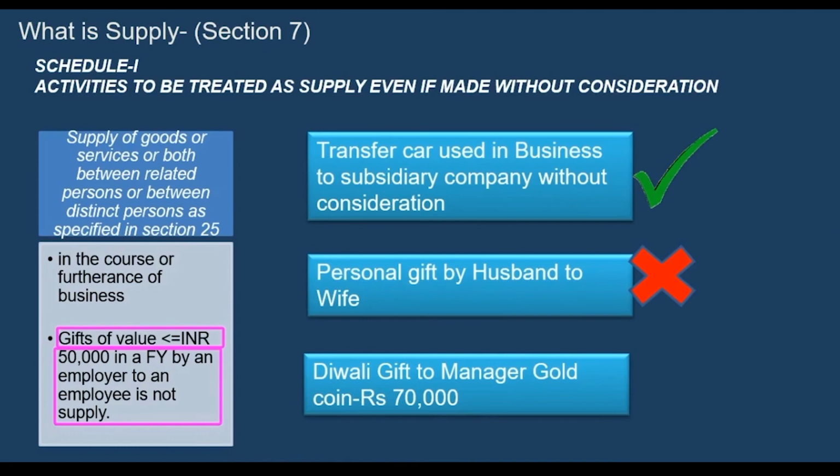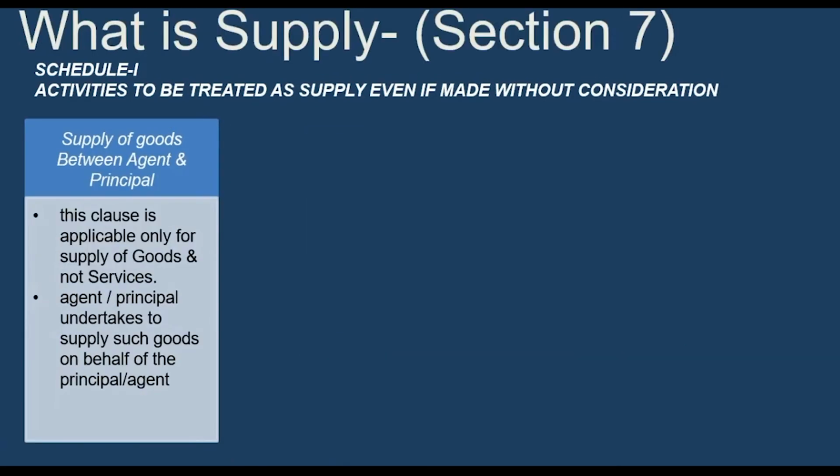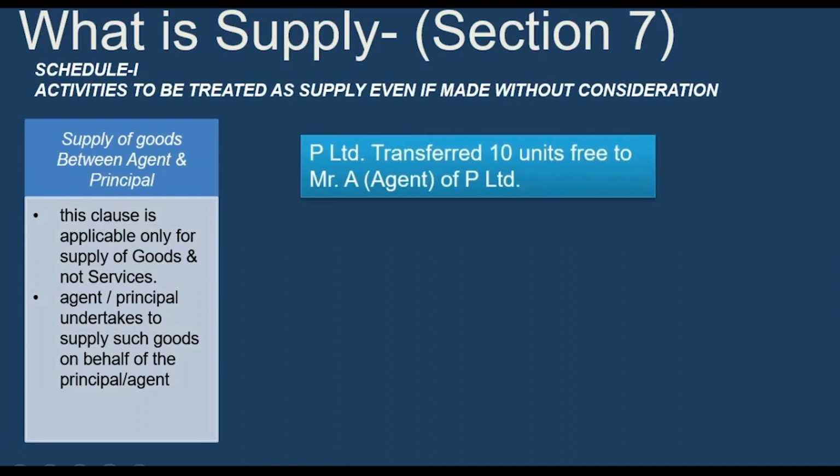Then the next clause, under Schedule 1: supply of goods between agent and principal. Now here, be careful that this clause is applicable only for supply of goods, and not for supply of services. An agent or principal undertakes to supply such goods of the principal. It means, obviously, that the agent is supplying goods on behalf of the principal, and the principal is supplying goods on behalf of the agent. Like P Limited transferred 10 units free to Mr. A.